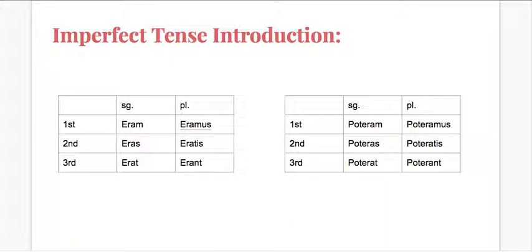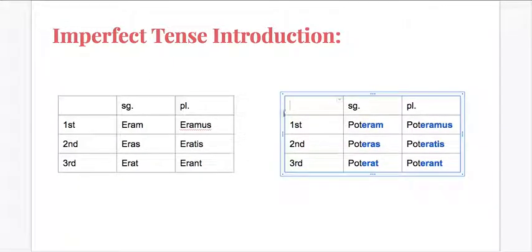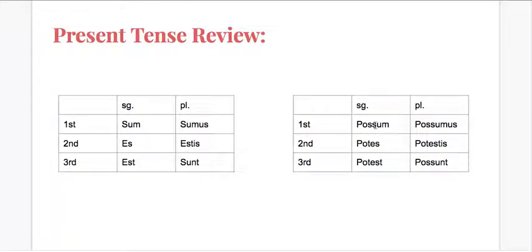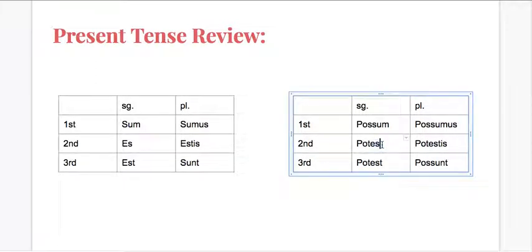All right, so as you see now, the other point I want to make is that possum in the imperfect becomes poteram, and just like in the present tense, it contained all the present tense forms of sum. In the imperfect, it's going to contain all the imperfect forms of sum. So you only really have to learn one set here, and then just remember that with possum, just like when we went back to the present tense review, when you had an E begin the ending, we used POT, right?